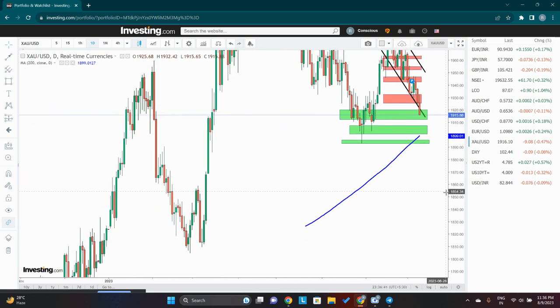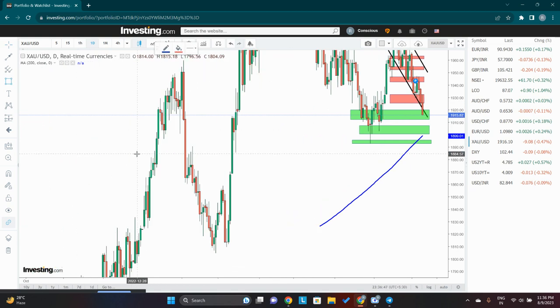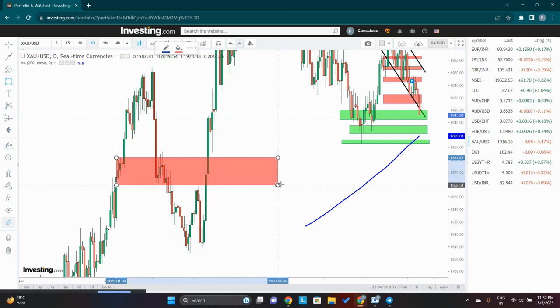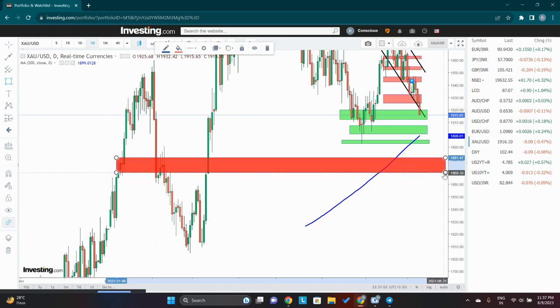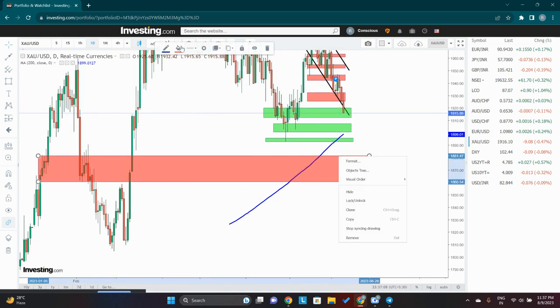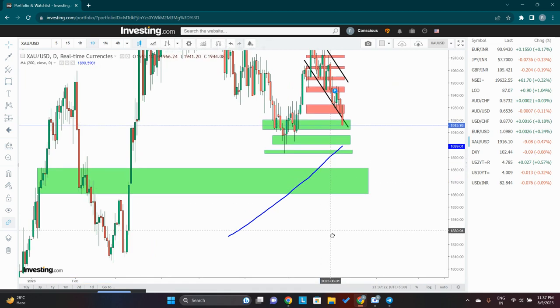Some other major supports. If we break this, I think the next support should come somewhere around, I will say, from where we gave a breakout. So I will just pick this area. I think this 1880 level should be correct. I think the 1880 to 1870 zone. Somewhere over here, I'm assuming gold should take a support. This is the worst case scenario I'm taking, not the best case. In the absolute worst, when the data also comes not in favor, and the DXY also rallies. Only in that case can it break this and at least try to take a support over here.